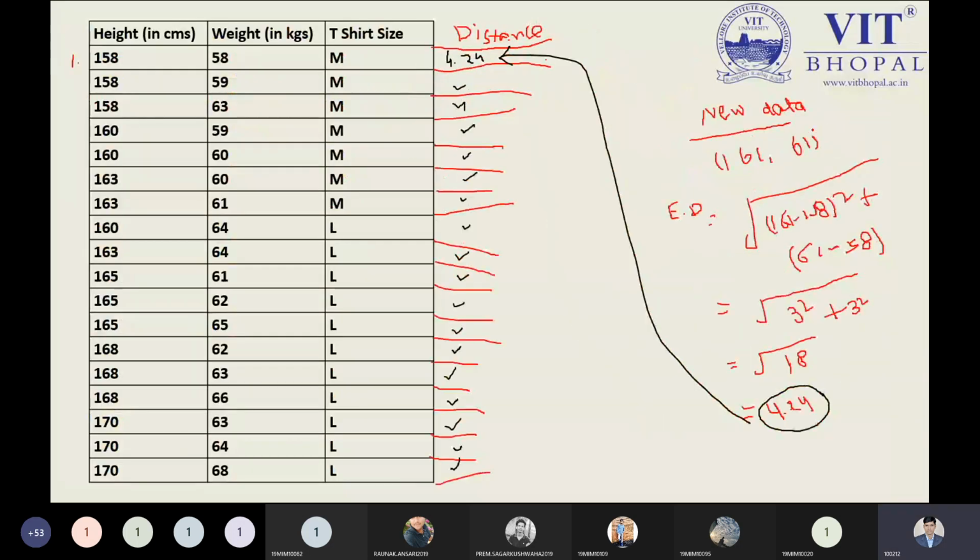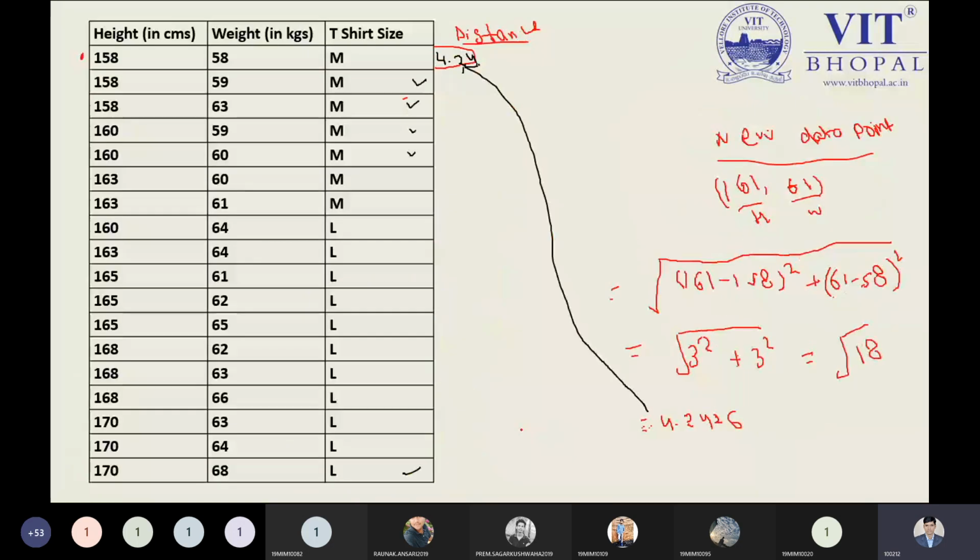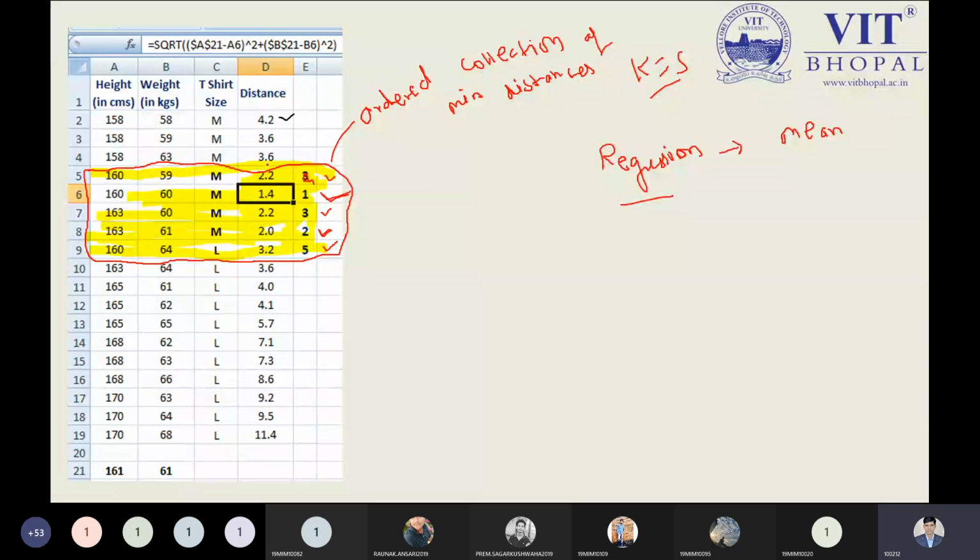If you remember the algorithm, if regression, then return the mean of the K labels. What are the K labels? The K labels are the K outputs. So the mean of the K labels means we need to calculate the mean of M, M, M, M, L. How many times do we have M? We have 4 times the M value and 1 time the L value. So this value M and L you need to transform to 0, 1 form. Then you will calculate the mean and then you can assume what your value would be. That is the formula.